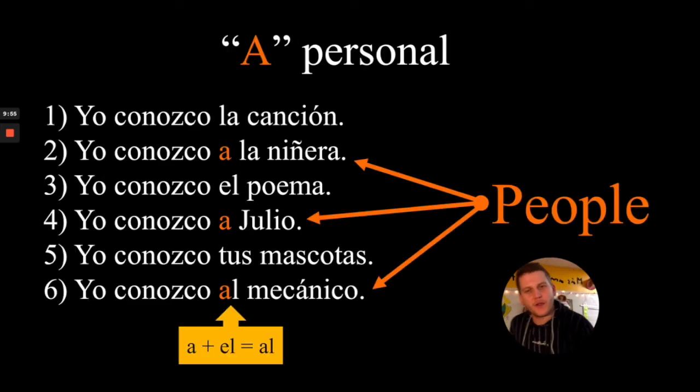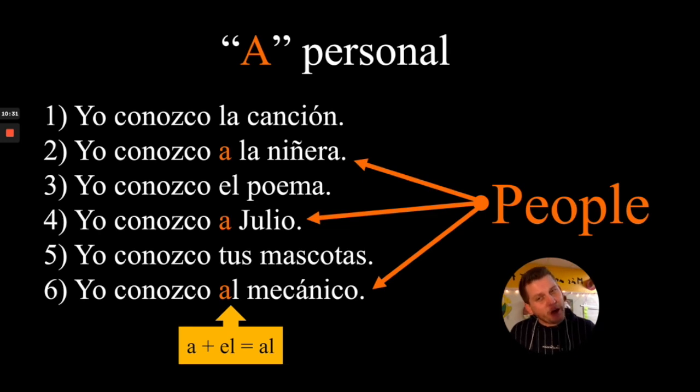Sorry, I went ahead a little fast. What is happening here? In Spanish, when you have people acting as the object of a sentence, and what that means is when you are doing an action to a human being, they are treating them as an object. You are acting upon them as an object. In grammar, this is literally called a direct object. In Spanish, to humanize the person, to show respect to the fact that you are doing an action to a human, not to an object, you'll use this a personal. It's actually a way to try to show respect to people.